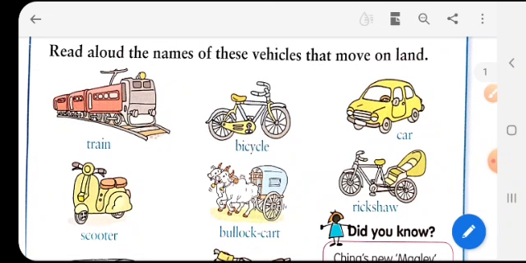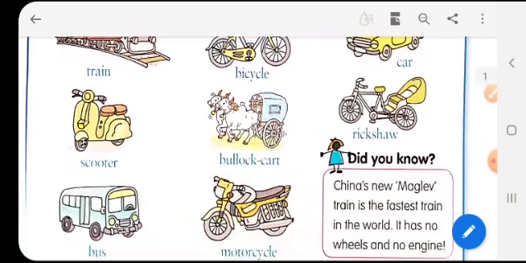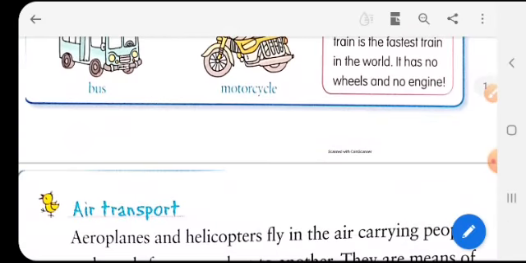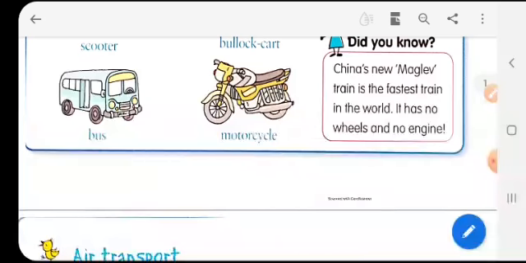So you have to read them aloud. So it is train, bicycle, car, scooter, bullock cart, it is bullock cart, rickshaw, bus, motorcycle.